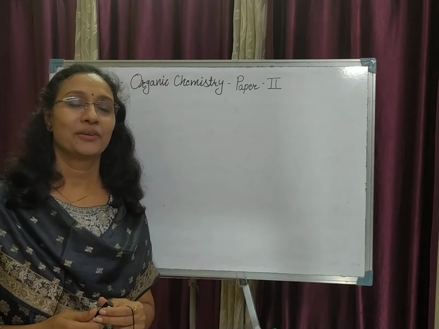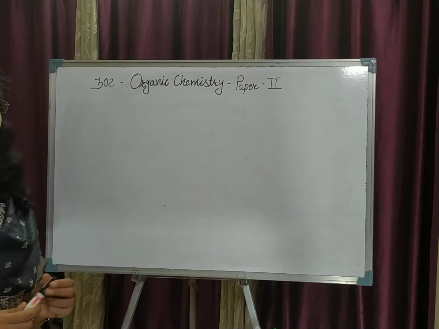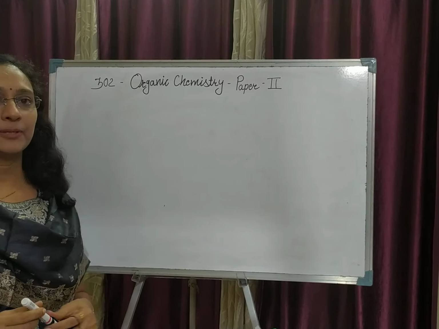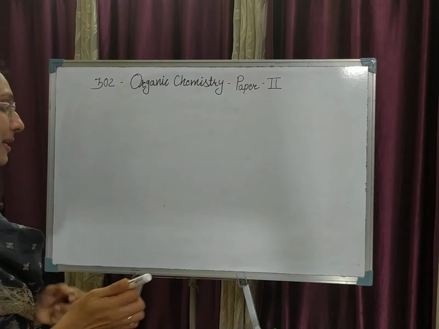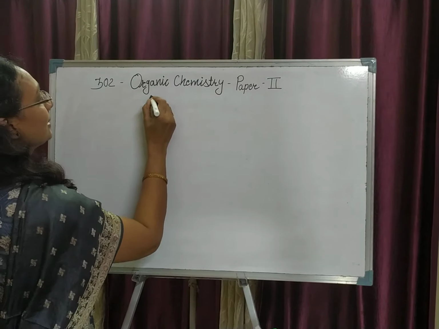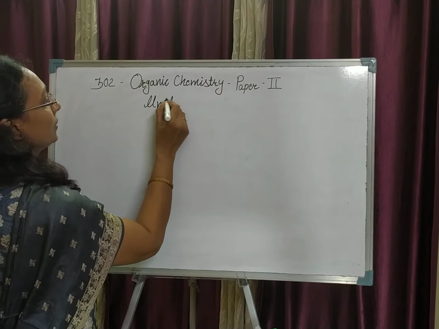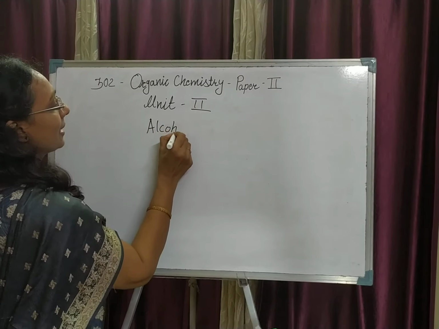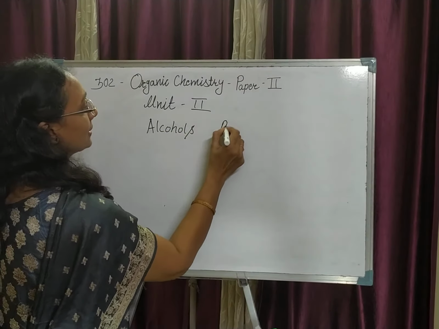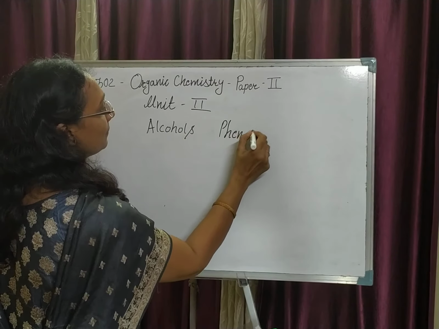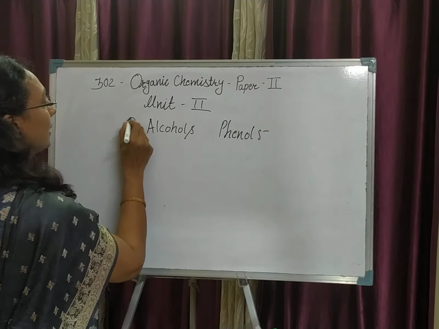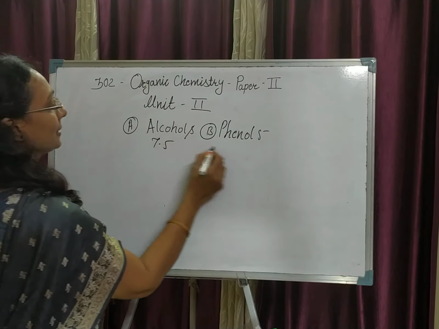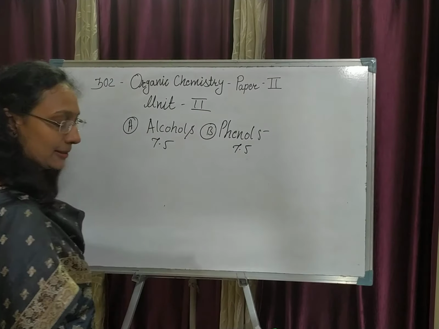Hello students, we are going to see paper number 302, that is organic chemistry paper 2 in your syllabus. Today we are going to start with unit number 2. Unit number 2 deals with alcohols and phenols. A part is alcohols and B part is phenols. The weightage given to both the parts is 7.5 marks.